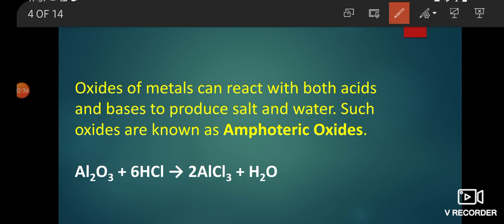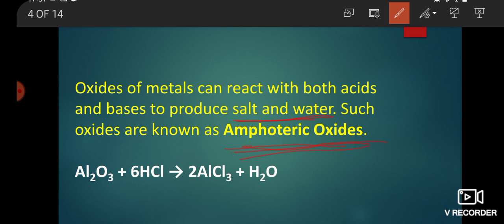Oxides of metals can react with both acids and bases to produce salt and water. Such oxides are known as amphoteric oxides.